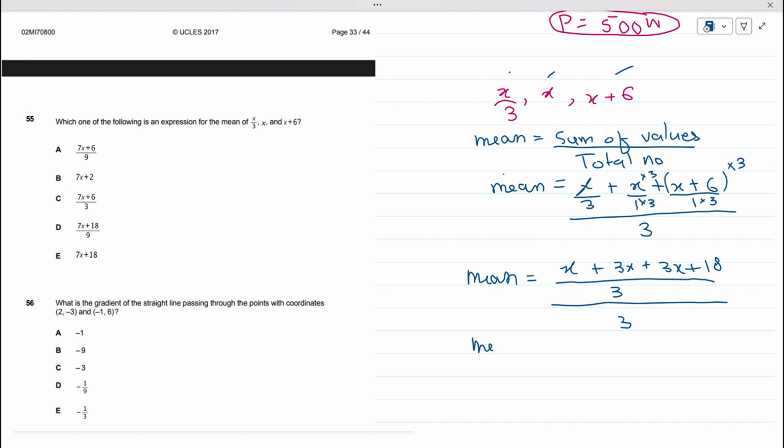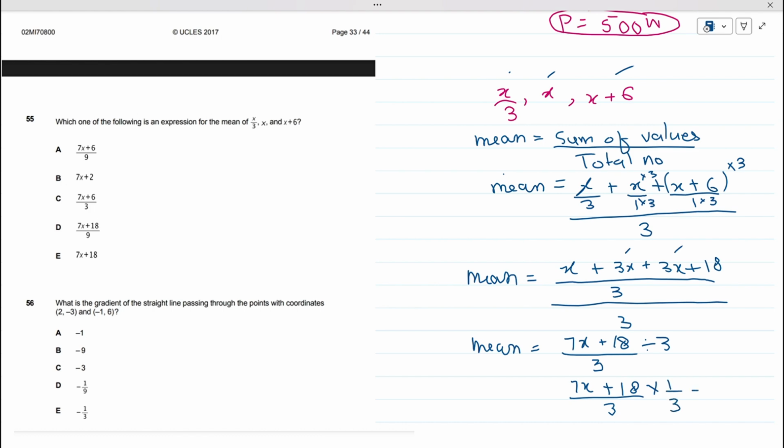So mean equals x plus 3x is 4x, 4x plus 3x is 7x, plus 18. In its division we have already 3, divided by this 3. In order to convert this division sign into multiplication, we are supposed to invert this value, take the reciprocal, and multiply by 1 by 3.